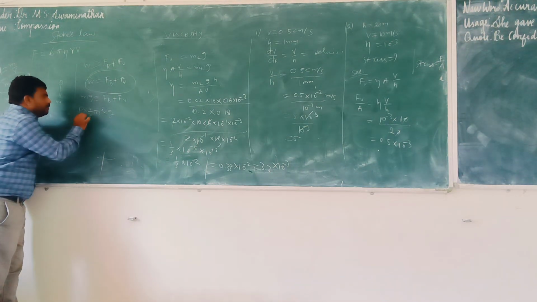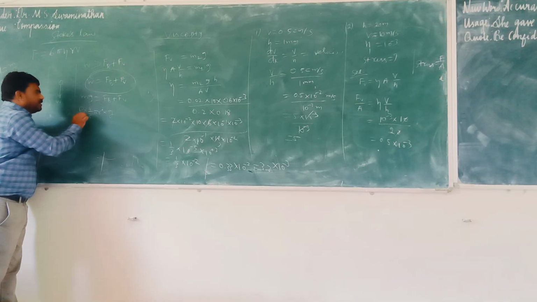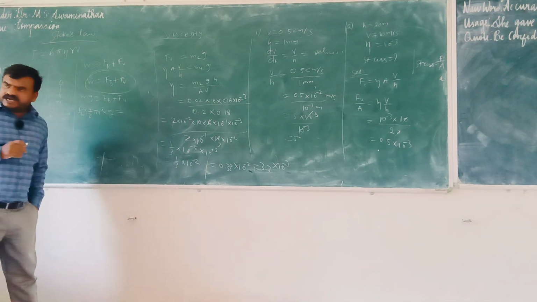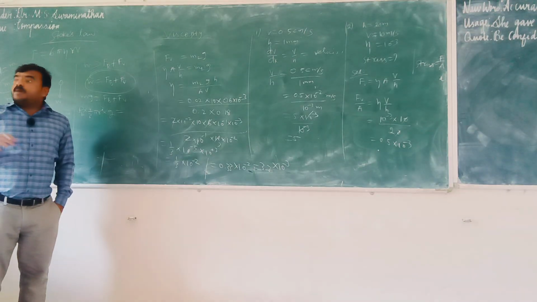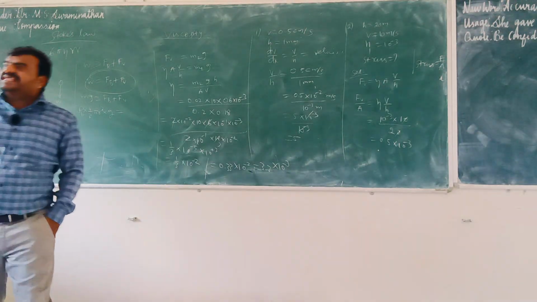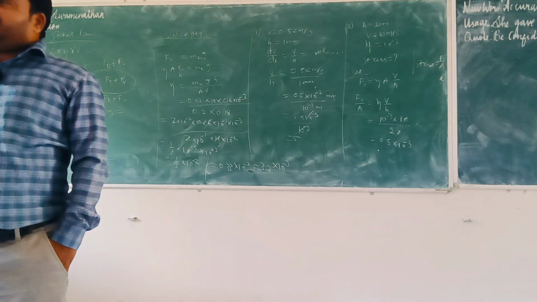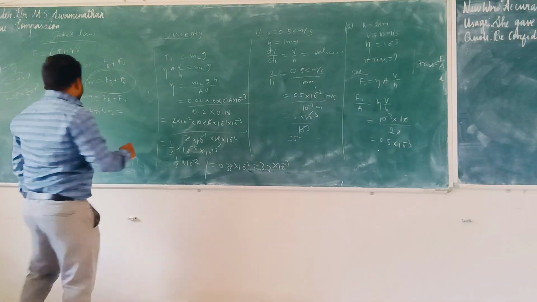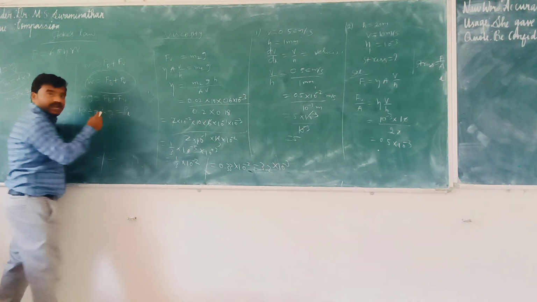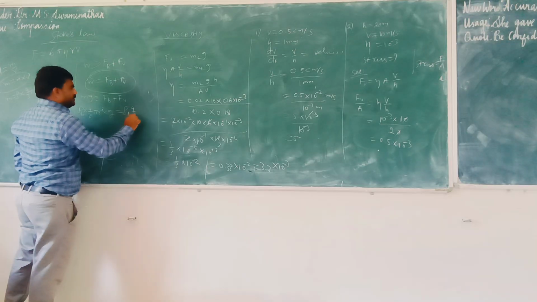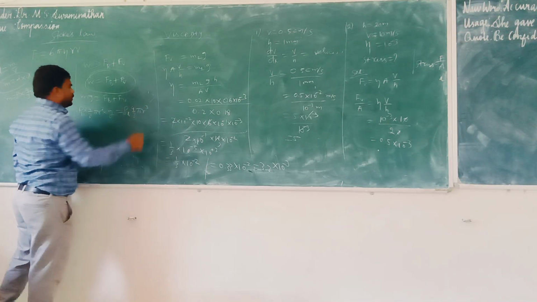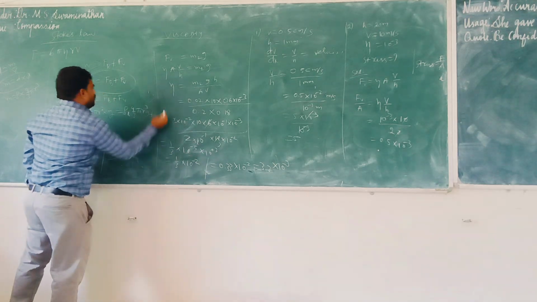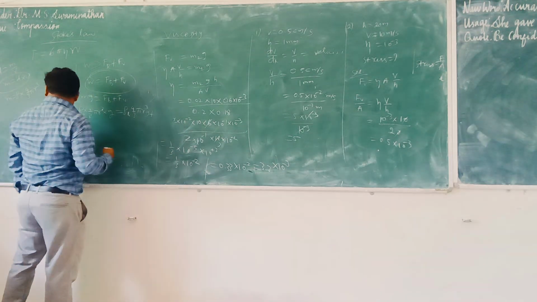So W is rho B 4/3 pi r cube G. What about buoyant force? It will also be equal to weight, but with the density of the liquid: rho L 4/3 pi r cube into G, plus what about FV?